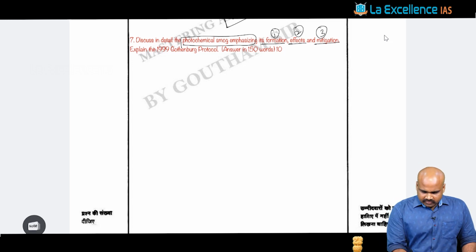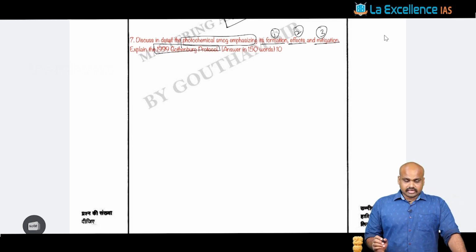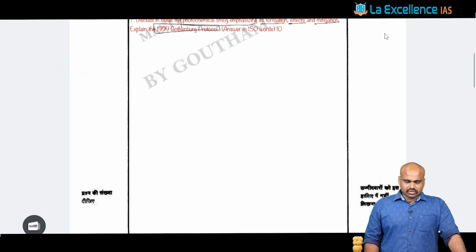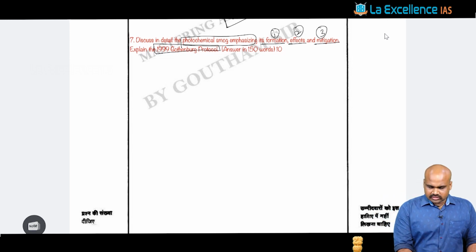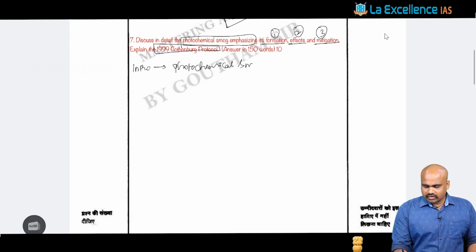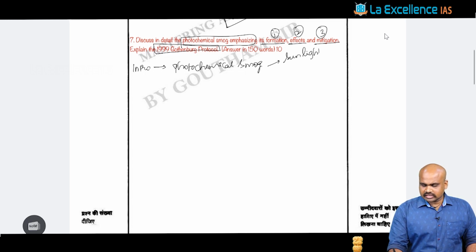And the next part of the question is talking about the 1999 Gothenburg Protocol. This is the second part of the question. So when you look at the Gothenburg Protocol as well as the emphasis on photochemical smog, in the introduction we can write about what a photochemical smog is. We know that the fundamental prerequisite for photochemical smog is that you need sunlight for it to form.